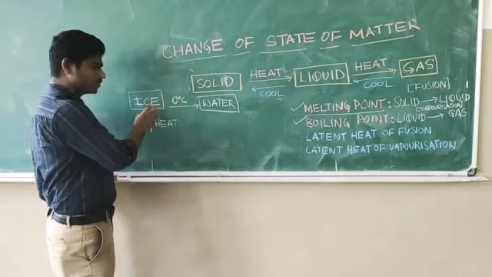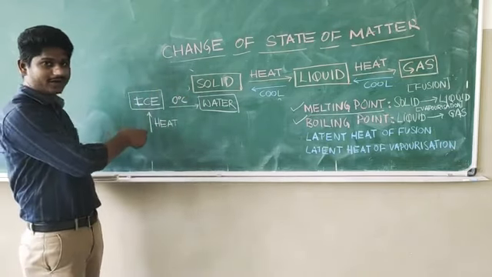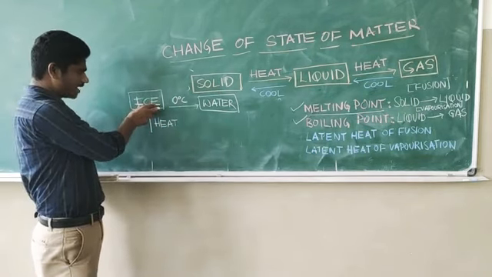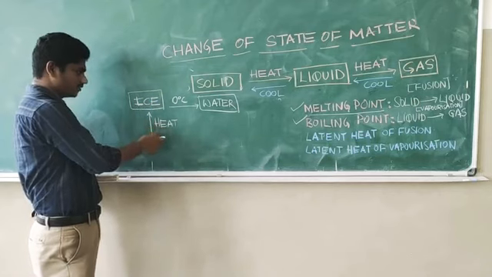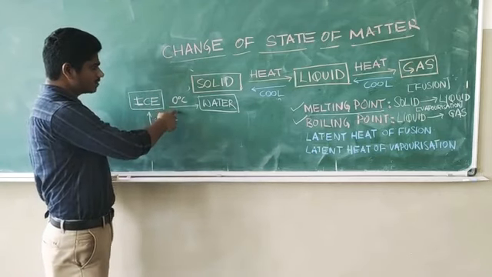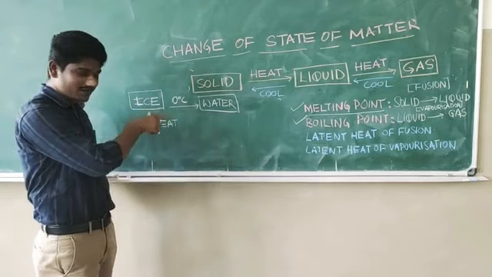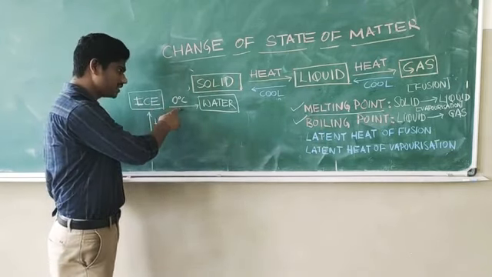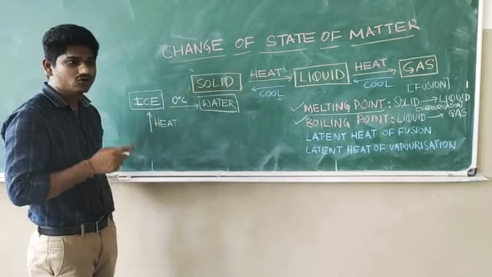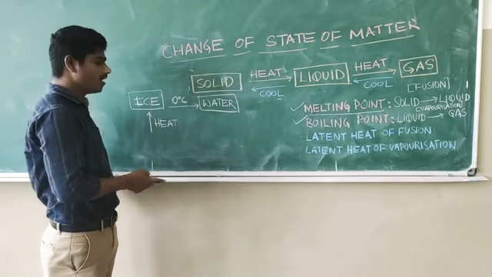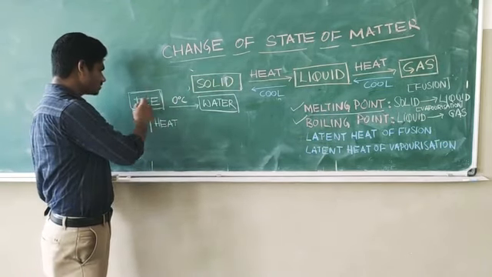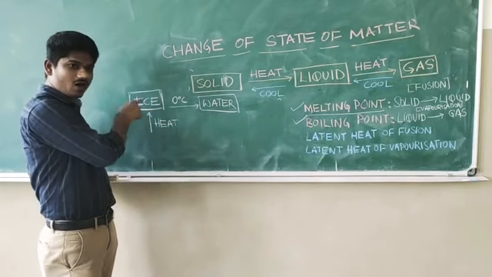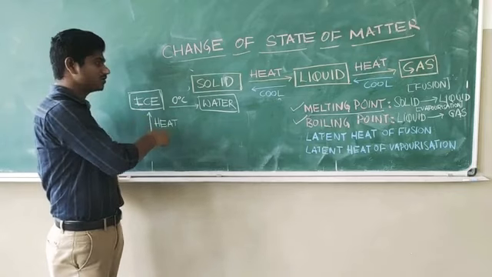If you put a thermometer, which is an instrument used to measure temperature, into the ice and you are heating it, what happens is, once your thermometer gives a reading of 0 degree Celsius, there will be no change in the thermometer until all the ice gets converted into water.